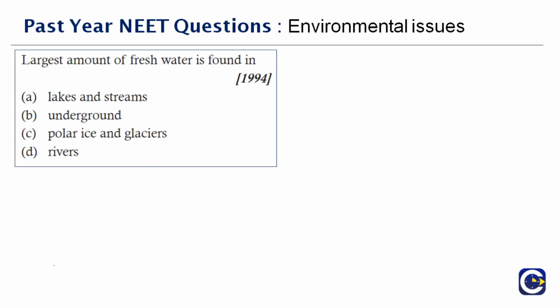This question was asked in the year 1994. Largest amount of fresh water is found in dash. So you have 4 options here.